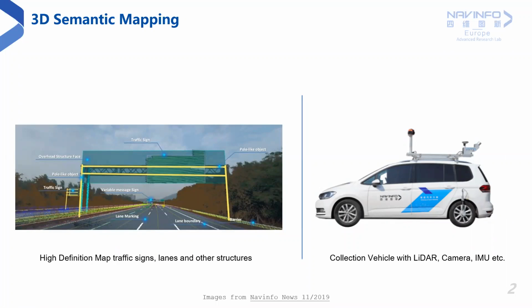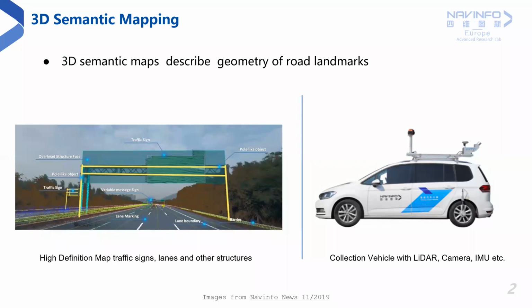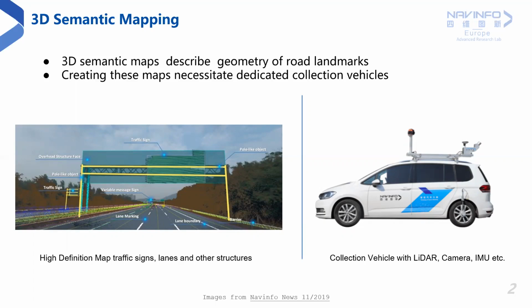Autonomous driving and advanced driver-assistance systems utilize 3D semantic maps of road landmarks such as lane boundaries, stop lines, traffic signs and lights, and so on, describing their geometry. These maps are utilized for accurate planning and safe decision-making during the drive.